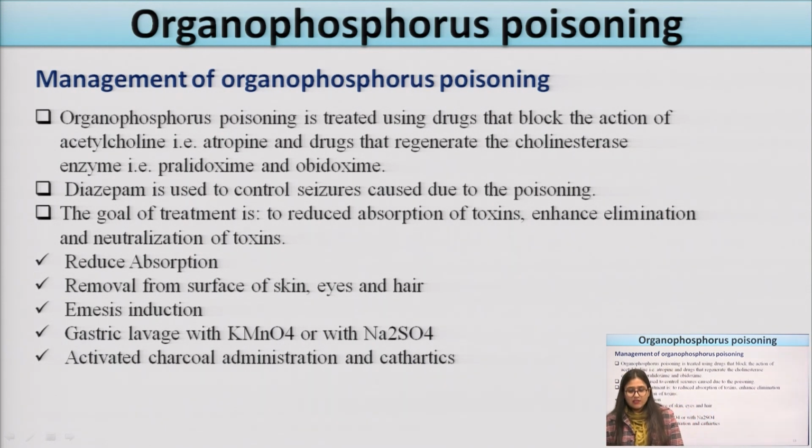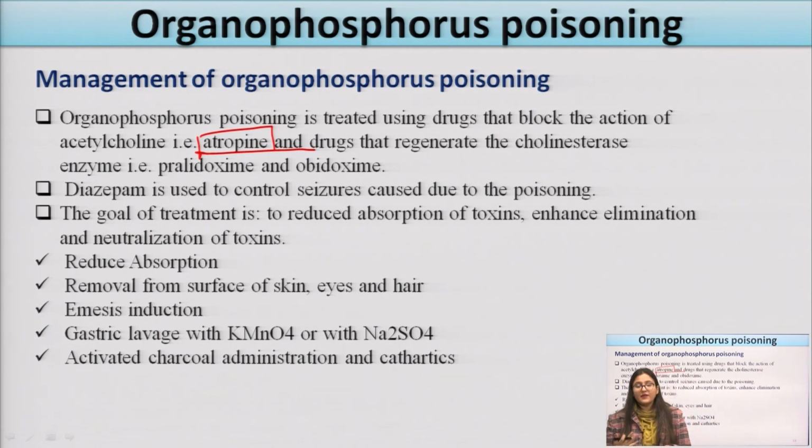If the acetylcholine action is blocked, atropine is the main important antidote of organophosphorus poisoning. This is a very important drug. Atropine, and the drugs that regenerate the cholinesterase enzyme, such as pralidoxime and obidoxime, are some of the drugs used. Diazepam is also used to control the seizures caused by the poisoning. If convulsions or seizures are seen in the patient, diazepam can be given.